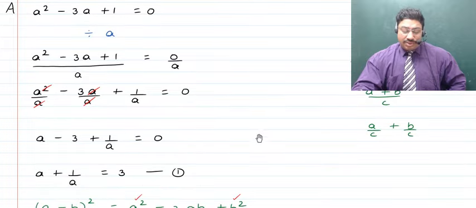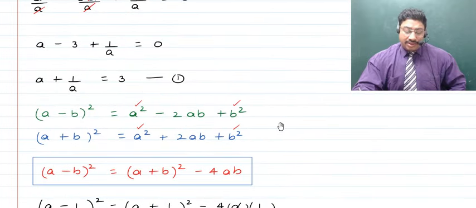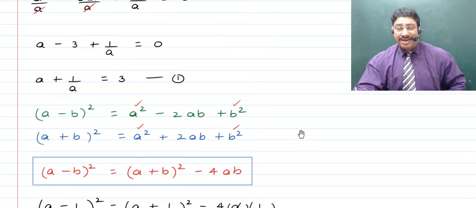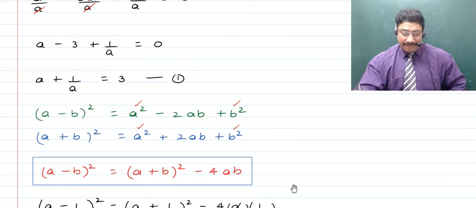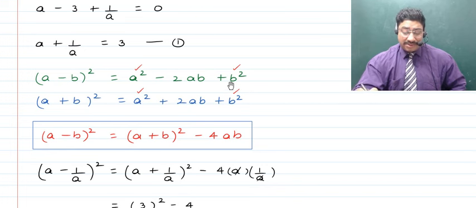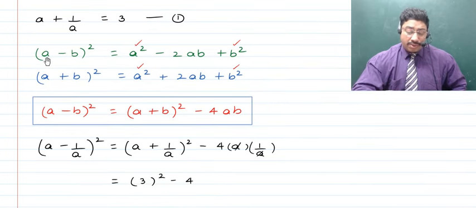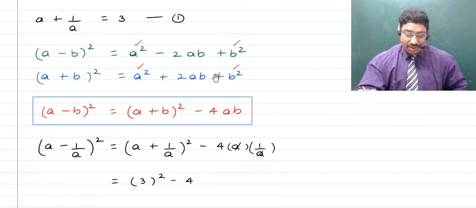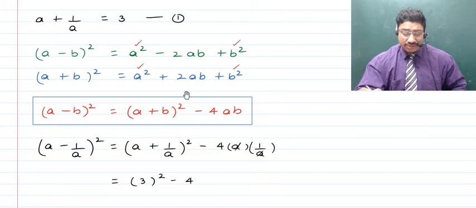So next now children, what we do is we will now talk about here getting to A minus 1 upon A from A plus 1 upon A. So we quickly look up this concept. A minus B whole square is equal to A square minus 2AB plus B square, and then we also look up A plus B whole square, which is A square plus 2AB plus B square. Now children, next what we do is if we want to write this from this, we know that both of these have two common terms, that is A square and B square, right? So as such, the only thing which has to be changed is the 2AB term, which is causing a problem.